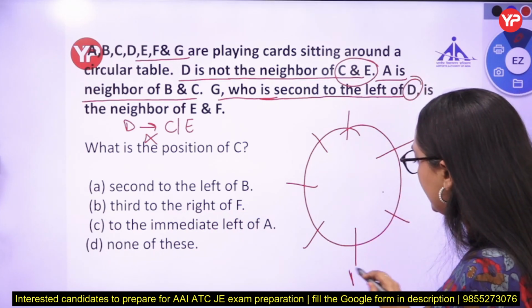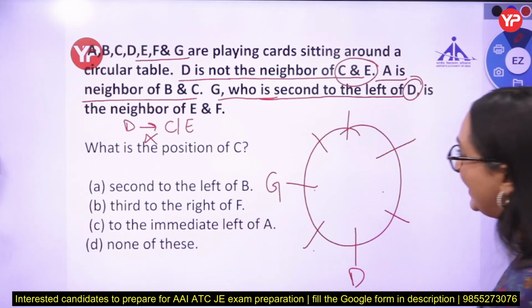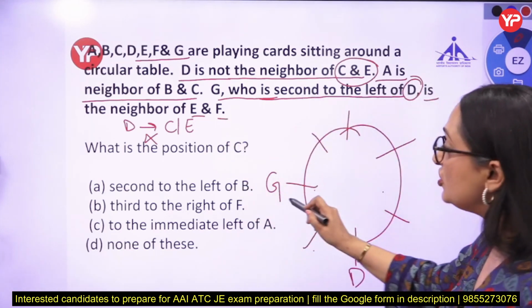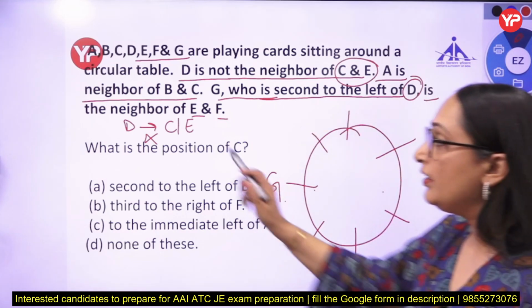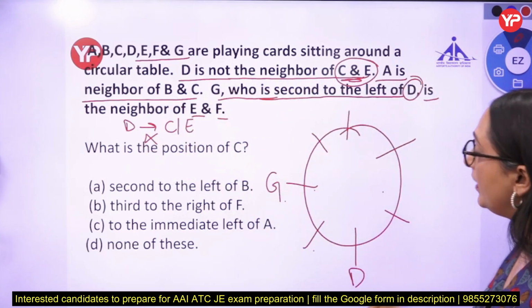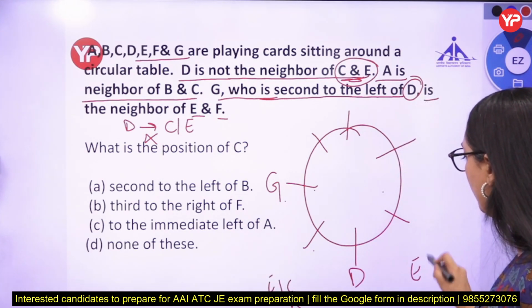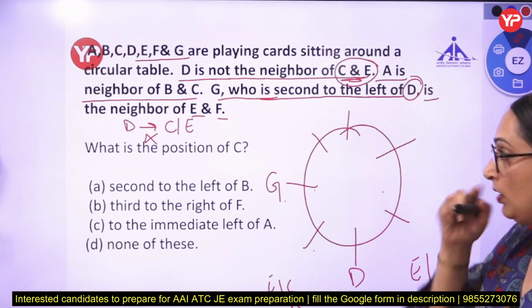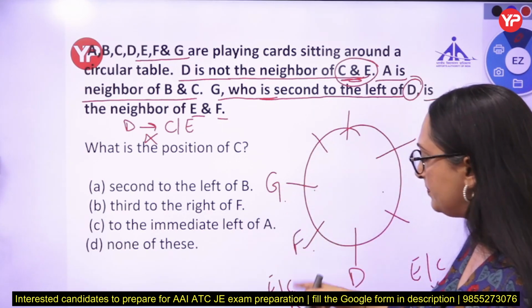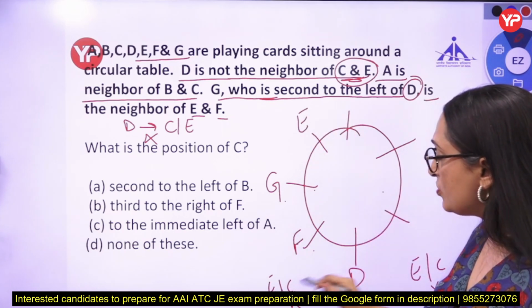If D is sitting here, G is 1, 2. So G is second to the left of D, and G is neighbor of E and F. Now in the first line he is saying that D is not neighbor of E and C. So E is not here and C is not here because D is not neighbor of C and E. Now G is neighbor of both E and F. So F is here, because G is neighbor of both E and F, and E is not a neighbor of D.